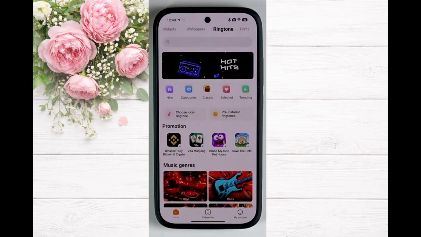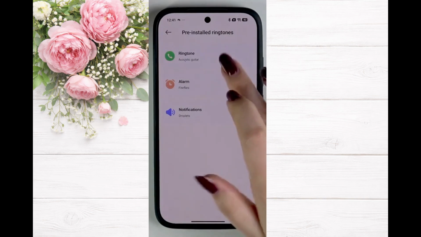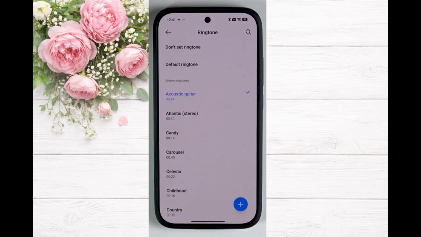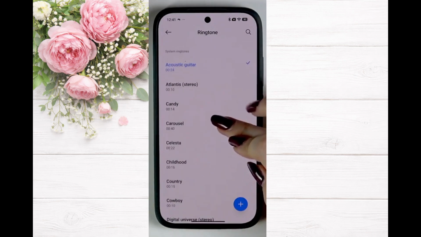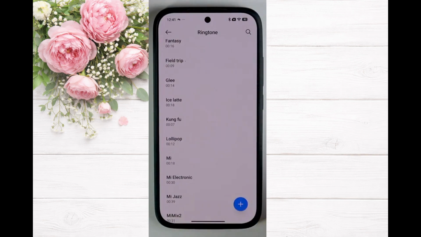You can also pick from pre-installed system ringtones by opening that section. Tap any ringtone to preview it, and it will be applied instantly when selected.